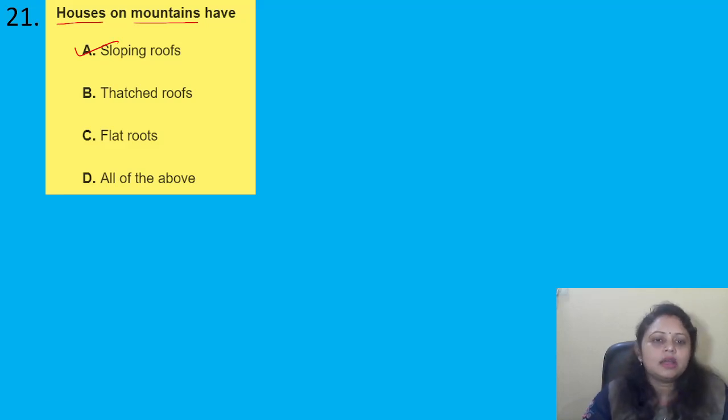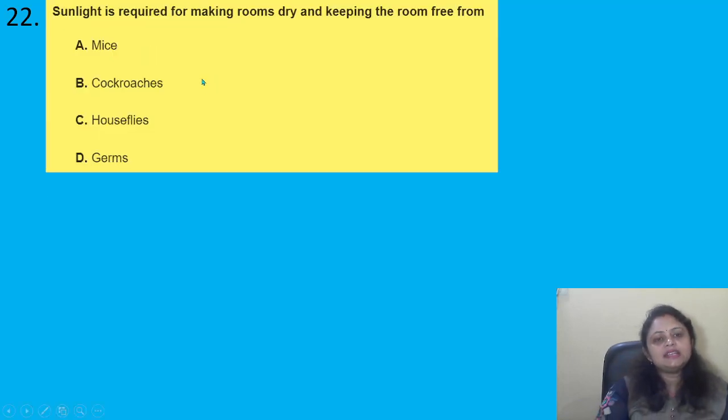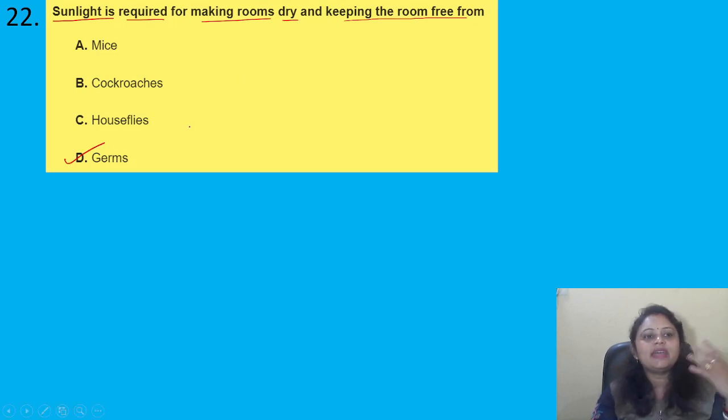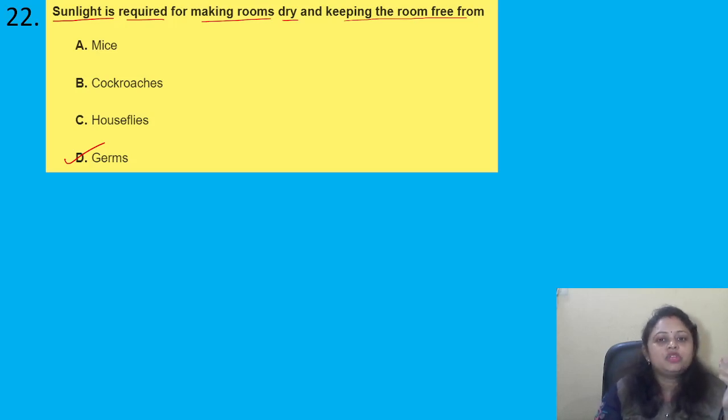Got it? Coming to the next question, sunlight is required for making rooms dry and keeping the room free from, option A, mice, B, cockroaches, C, houseflies, D, germs. What will be the answer? Sunlight is required for making rooms dry and free from germs. So we can consider sunlight as a natural disinfectant, right? It will help to keep the room free from germs. Sunlight cannot do anything for mice, cockroaches and houseflies.